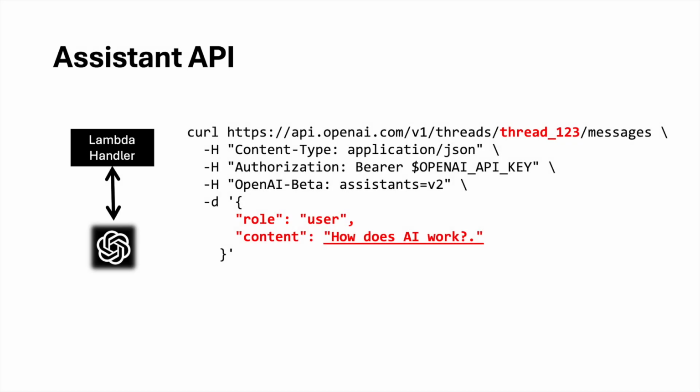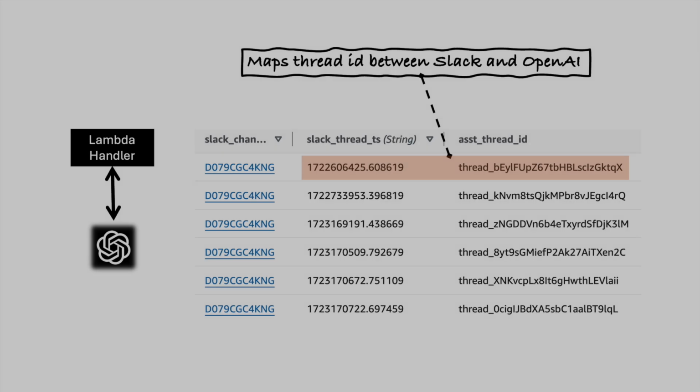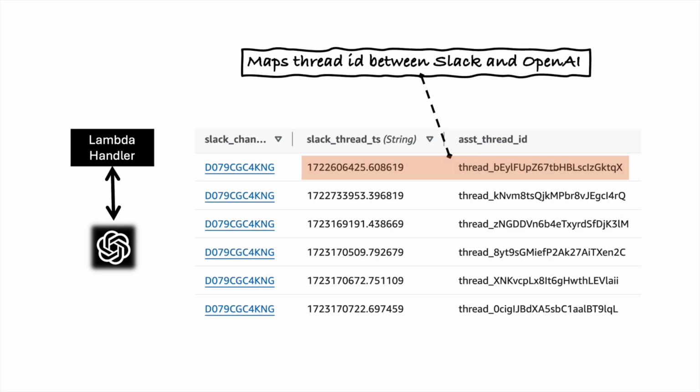The second method to integrate with OpenAI is via its new Assistant API. This API allows us to create a thread at the back end of OpenAI. As our conversation extends, we only need to send the new user message to OpenAI along with the thread ID. In order to keep track of which thread ID our Slack conversation belongs to, we create an AWS DynamoDB, which keeps a mapping between the Slack thread ID and the OpenAI Assistant thread ID.